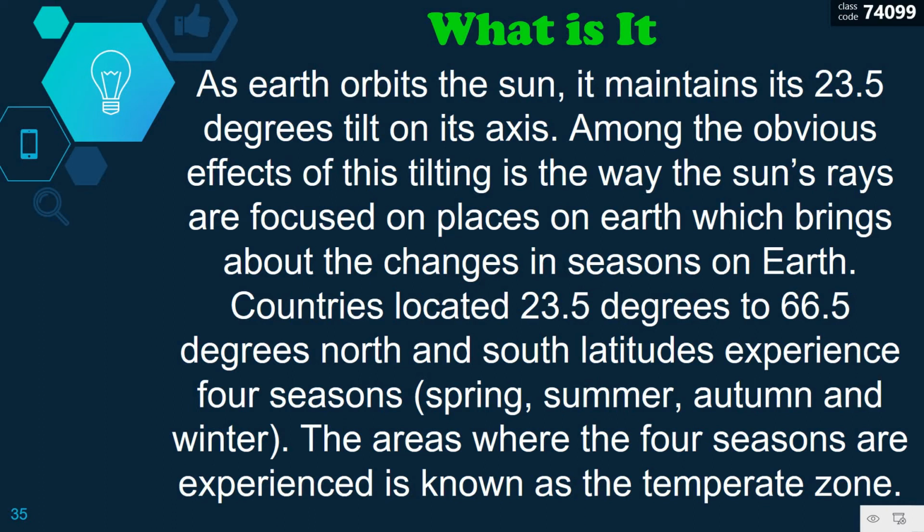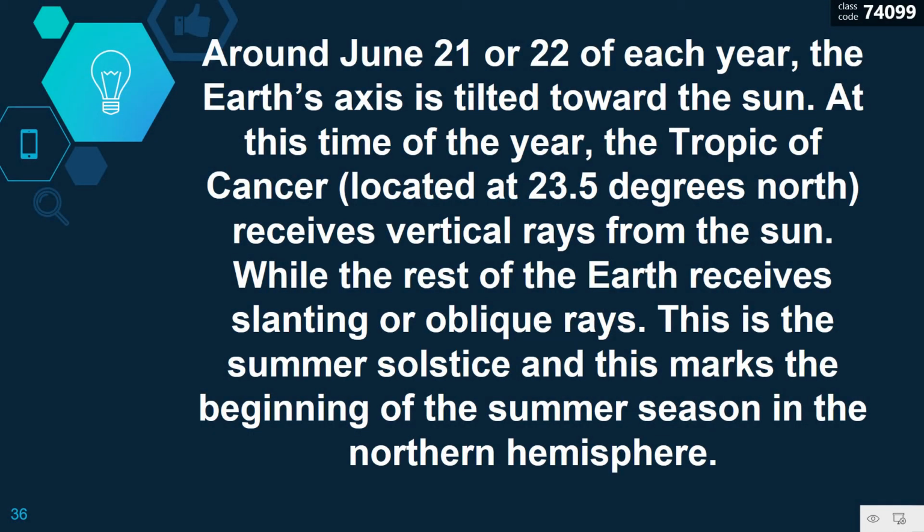Countries located 23.5 degrees to 66.5 degrees north and south latitudes experience four seasons: spring, summer, autumn, and winter. The areas where the four seasons are experienced is known as the temperate zone. Around June 21 or 22 of each year, the Earth's axis is tilted toward the Sun. At this time of the year, the Tropic of Cancer, which is located at 23.5 degrees north, receives vertical rays from the Sun, while the rest of the Earth receives slanting or oblique rays.